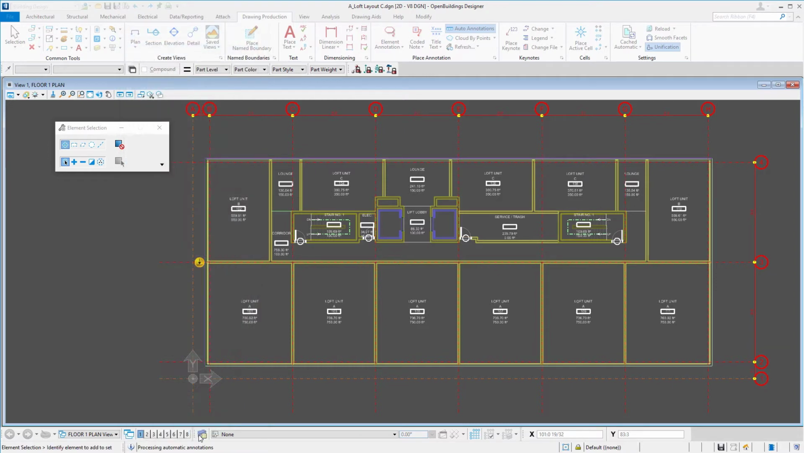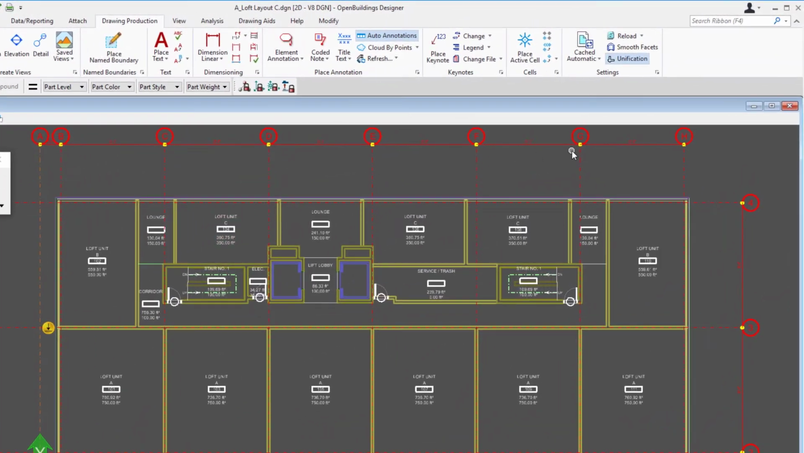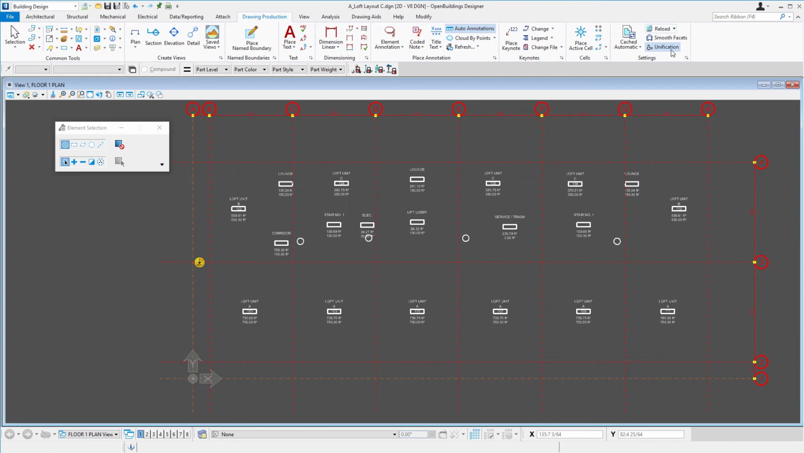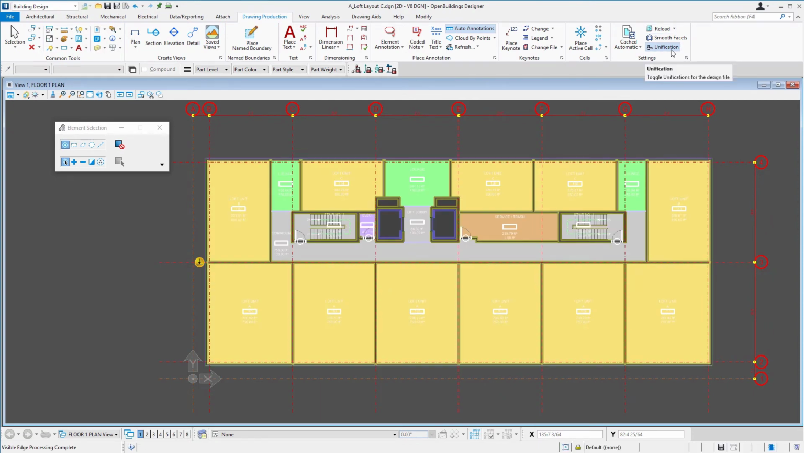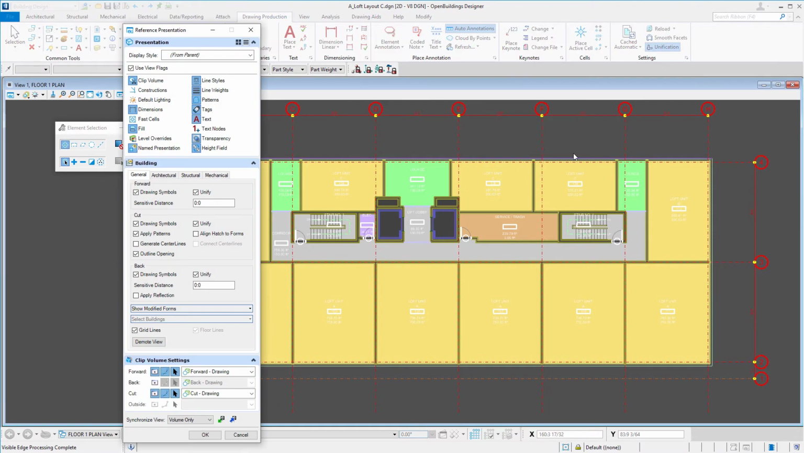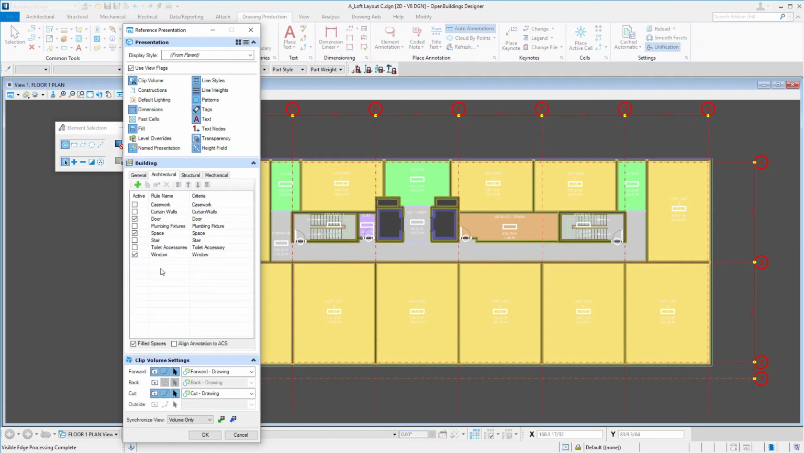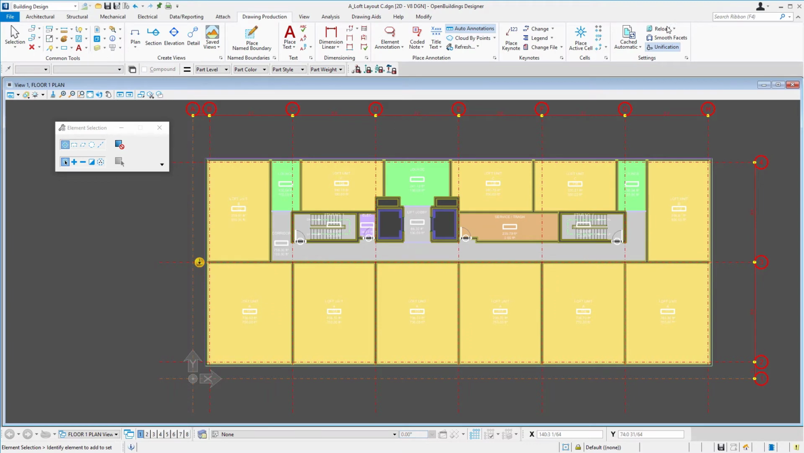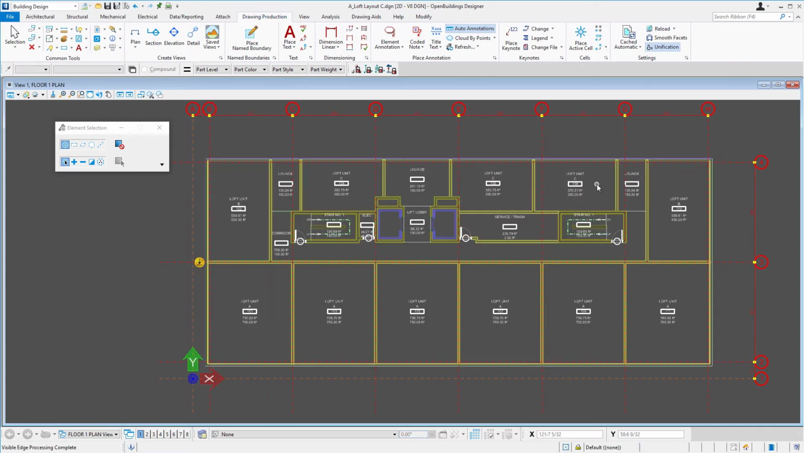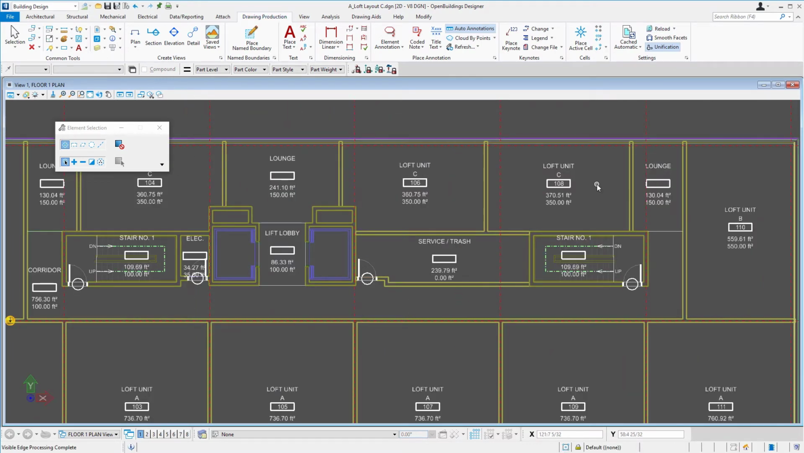So we'll select OK. Now this is a cached view, so I'm going to need to reload the cache to make that take effect. And now we have a colored drawing. Again, colors are based on the family and part symbolization. And if at some point I don't want to show the colors, I would just come back and turn off the filled spaces and reload again. So we now have our 2D plan.